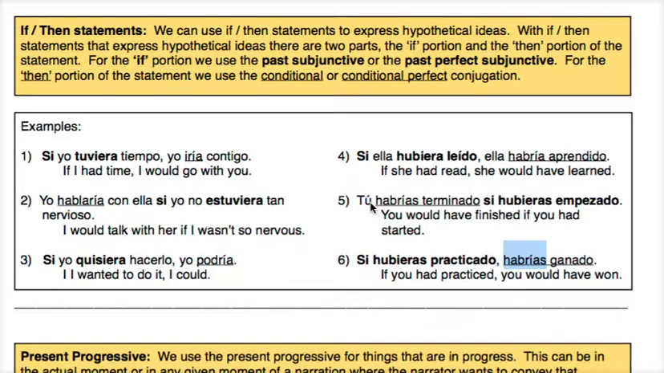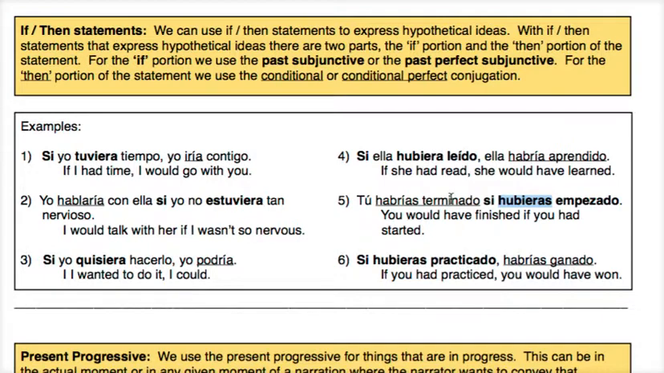For number 5, we're switching it up a little bit. We're putting the then statement first. So you would have finished if you had started. Okay. So for the then statement, we have our conditional. Tú habrías terminado. Then our if portion. Si hubieras empezado. An easy way to remember this is anytime you use the word if, try and remember that you're going to be using the ending iera or ara. So, si hubieras empezado, habrías terminado.